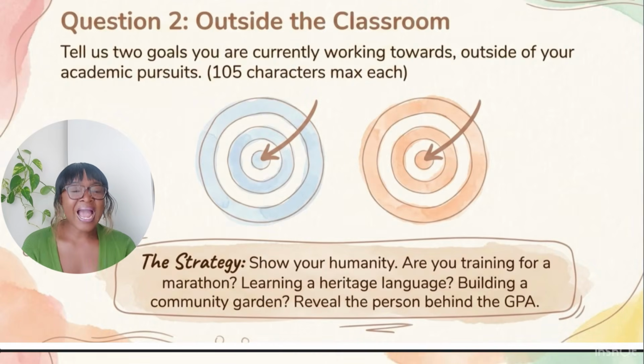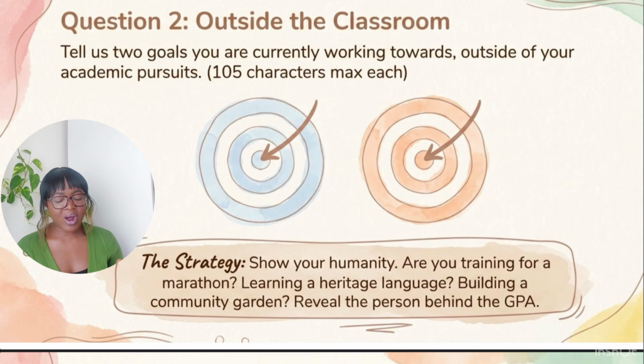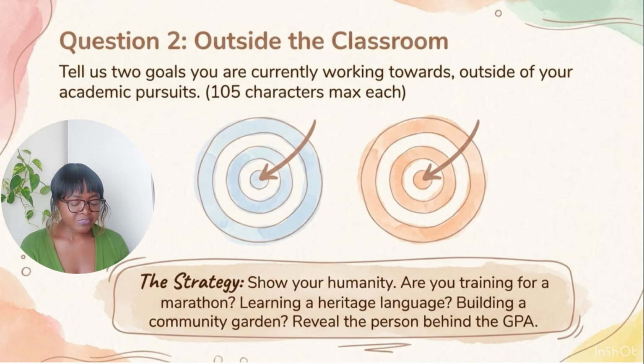Now let us go to the next question, outside of your classroom, all right? So the question is, tell us 2 goals you are currently working towards outside of your academic pursuits, 105 characters maximum. The strategy here is show your humanity. Are you training for a marathon, learning a heritage language, building a community garden? Reveal the person behind the GPA.